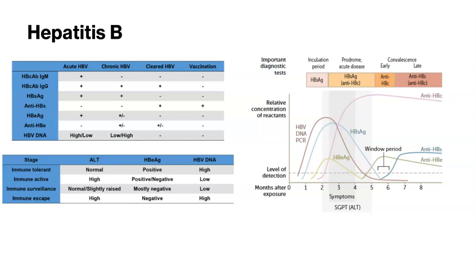antigen. Symptoms typically occur 2 to 6 months after exposure, and during this period, the surface and envelope antigens typically resolve, and expression of the core, surface, and envelope antibodies begins. Once someone has been exposed to hepatitis B, core antibody, IgG, is typically expressed for life, even if they are part of the 25% of patients that cleared the disease. Patients with cleared hepatitis B will express both core and surface antibody.